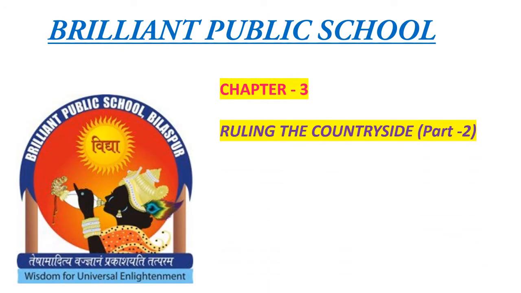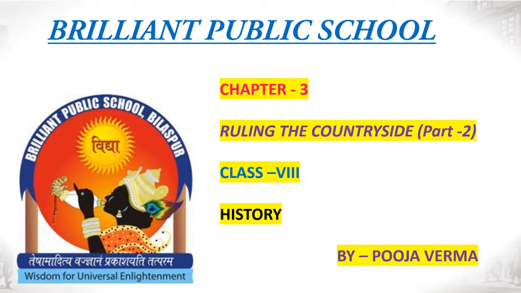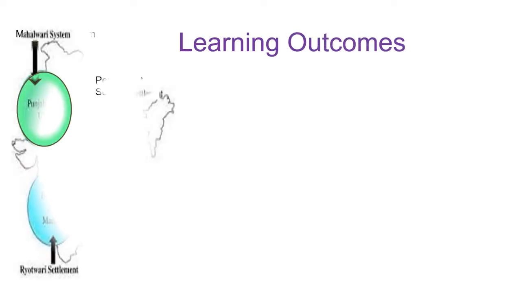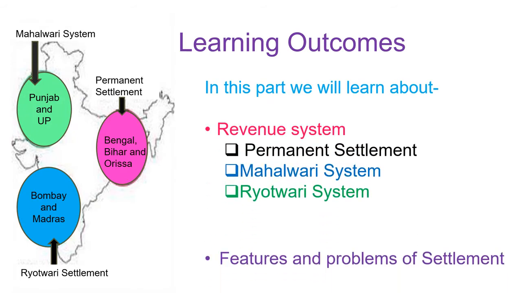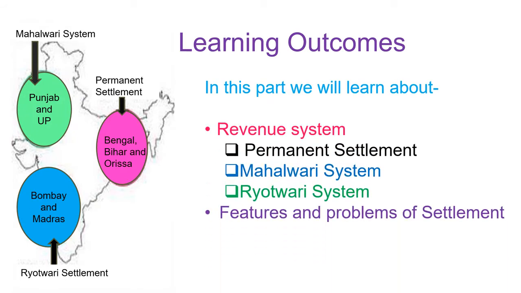Today we are going to learn chapter number 3, Ruling the Countryside, part 2, of class 8 History, Social Science. The learning outcome of this part will be: we will learn about various revenue systems, and the features and problems of the settlement system.